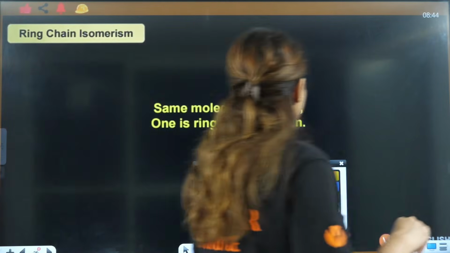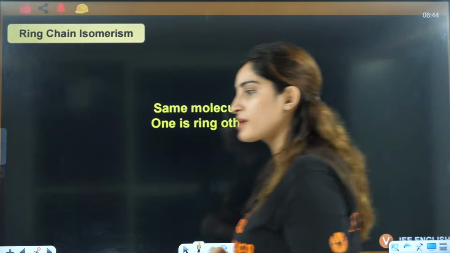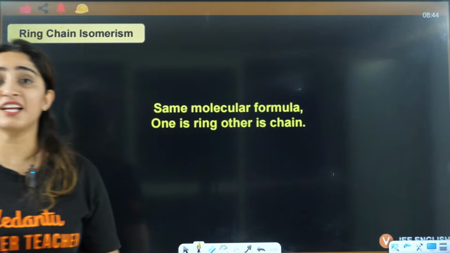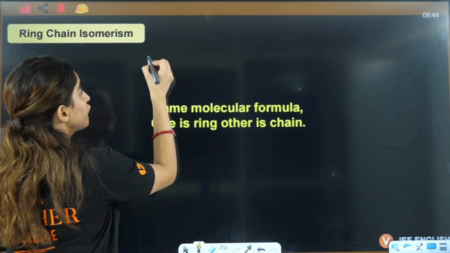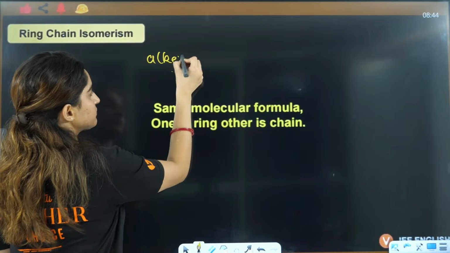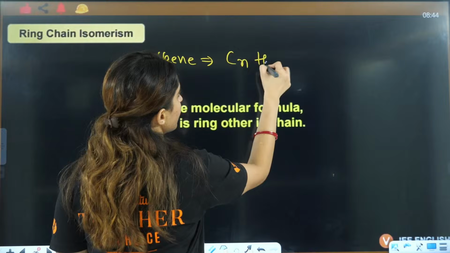Next is ring chain isomer. What is a ring chain isomer, everyone? We know that the formula of alkene is CnH2n, okay?